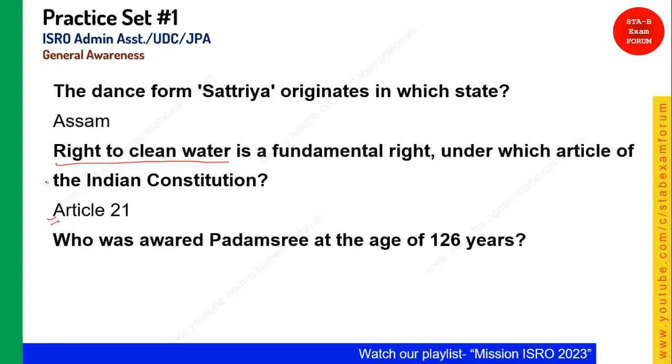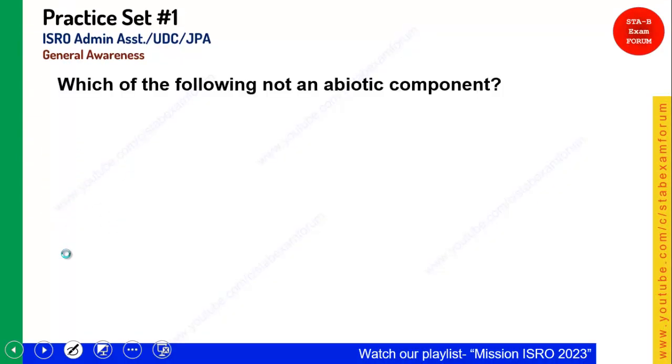Who was awarded Padma Shri at the age of 126? This is a current affairs question and very important, students. Okay, and remember, it's Swami Sivananda. Okay, Swami Sivananda got awarded the Padma Shri at the age of 126 years. Okay, quickly moving to the next.